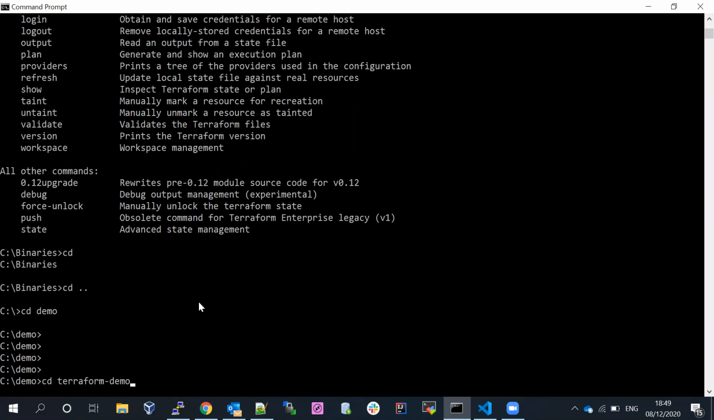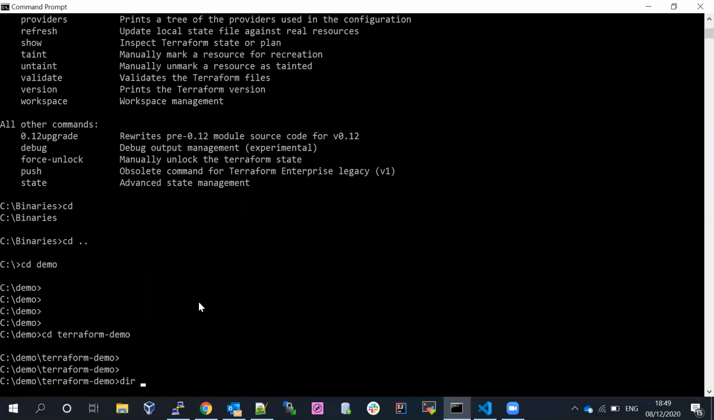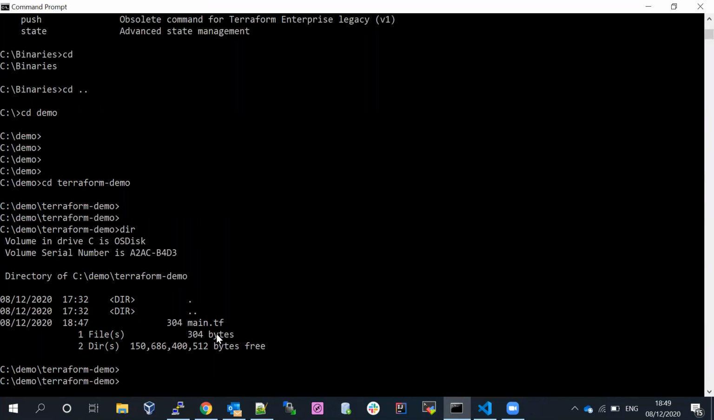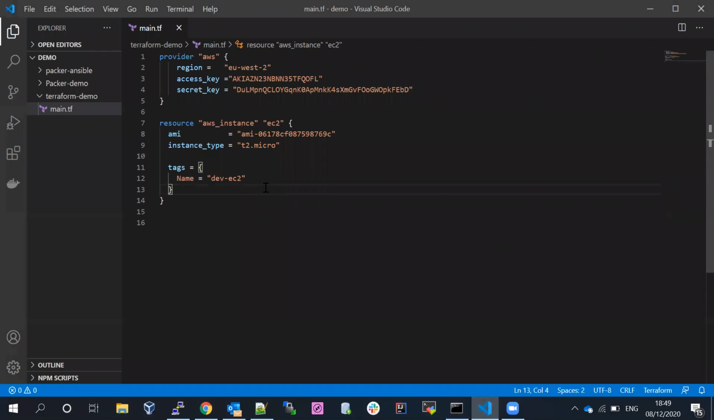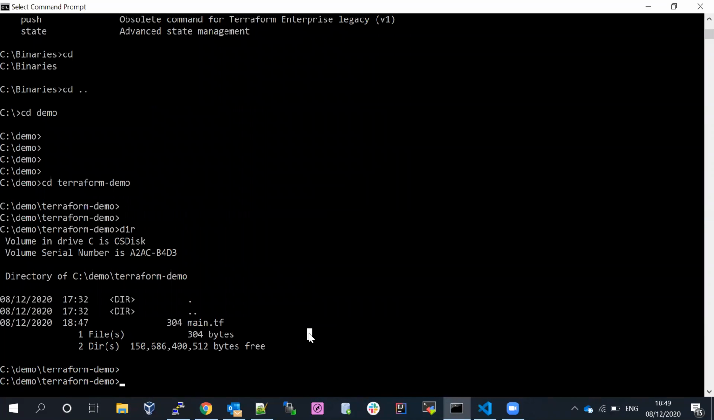If I go to the Terraform demo, we have a file available called main.tf. This is the file which is available, so I'm going to keep it to this one. Let me go ahead and run terraform plan again. Now what is going to happen if I run terraform apply?